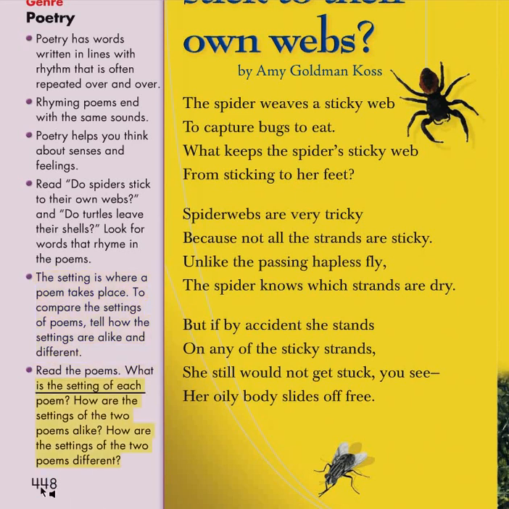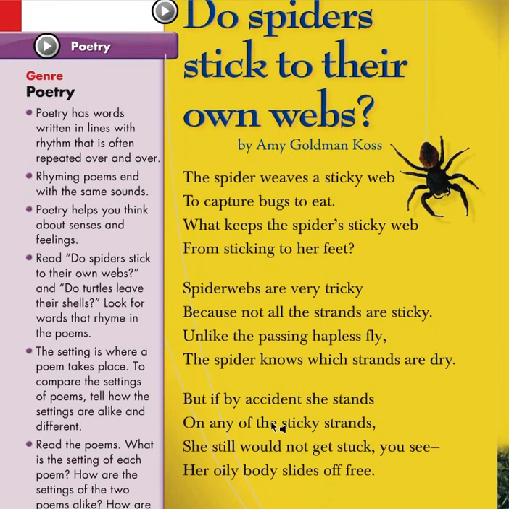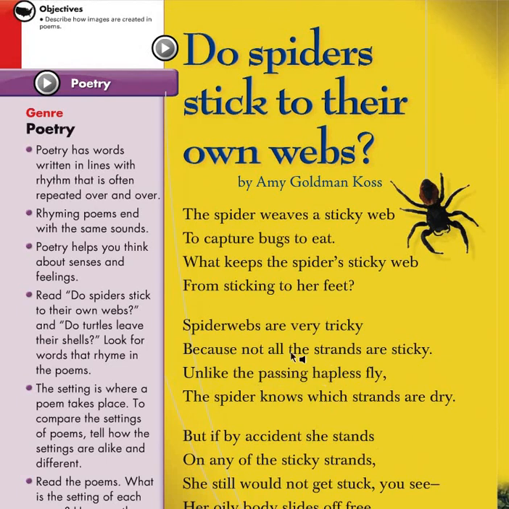What is the setting of each poem? How are the settings of the 2 poems alike? How are the settings of the 2 poems different? Good. We're going to try and answer those 2 questions later on. So now what we're going to do is listen to the poem. I'm going to pause it for each part and you need to read.